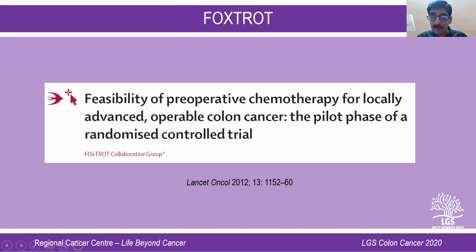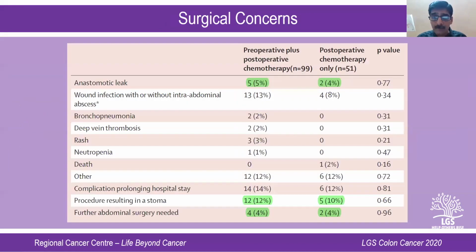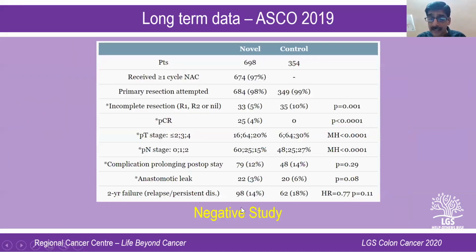The initial data was published in 2012 that tried to give preoperative chemotherapy in locally advanced but operable colonic cancer. And they found that there is significant downstaging, less apical lymph node positivity, and acceptable mortality and morbidity. But the points against were that 17% of the patients progressed while on chemotherapy, and 20% of the patients had margin involvement after surgery. So the long-term data has been published, which shows that it is a negative study.